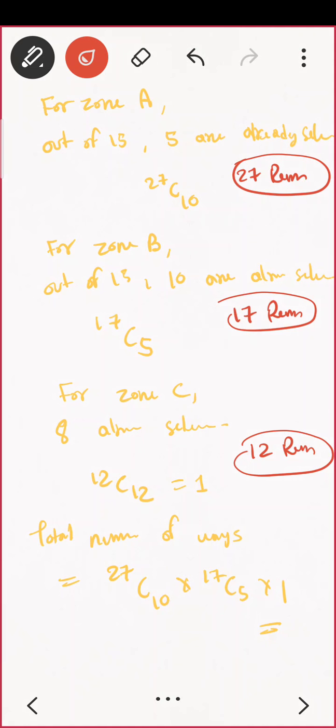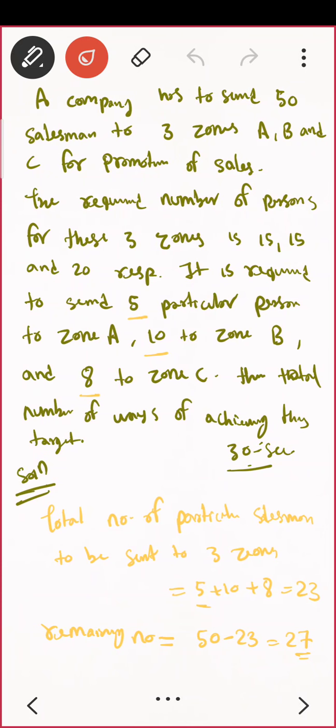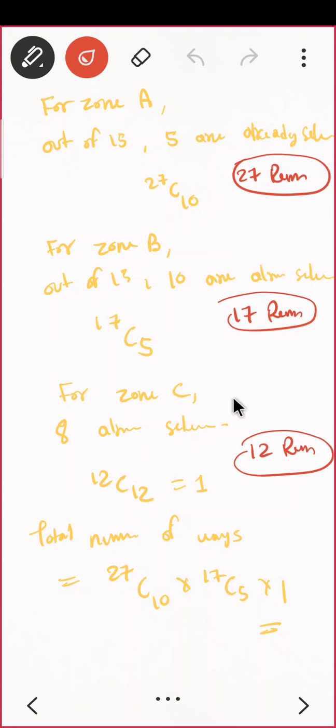Read the question once again, you will get that. That is quite simple. Just you have to reduce all the time that remaining number of people, because you are selecting, you are not having any option that it will work here and also there. It is not like that. If you are selecting 10 people out of this 27, then those 10 you have to remove. They are not the members of that remaining people anymore. So for B we are having only 17 people and you have to select. That is quite easy, isn't it? Is that clear, everyone?